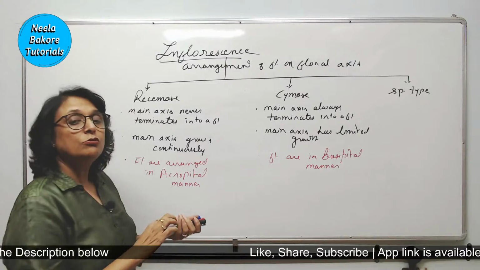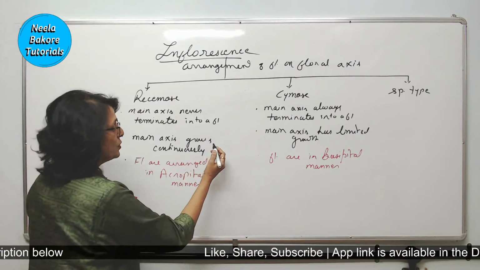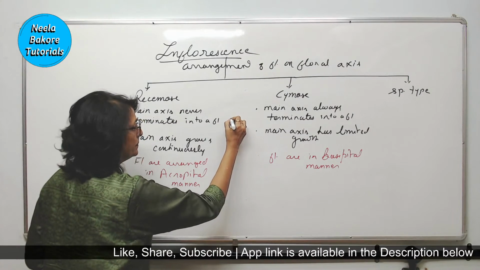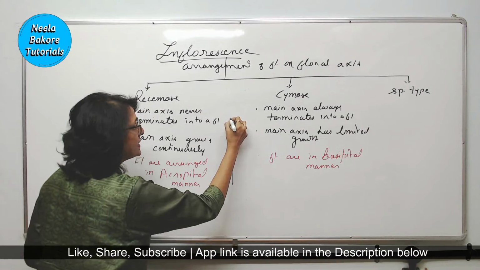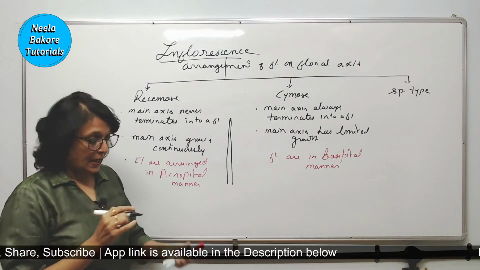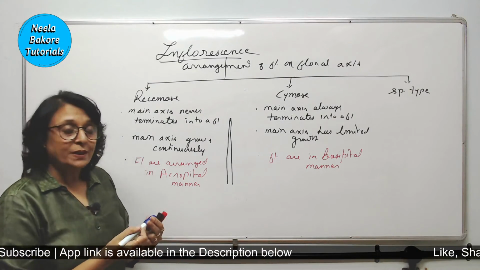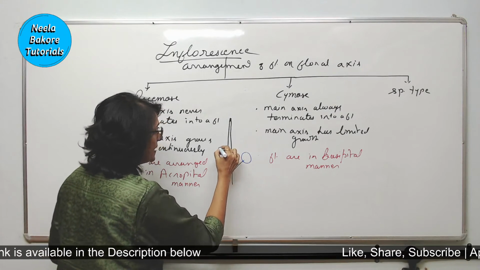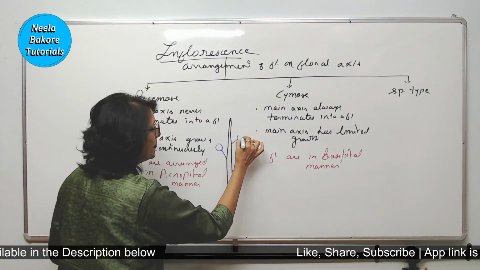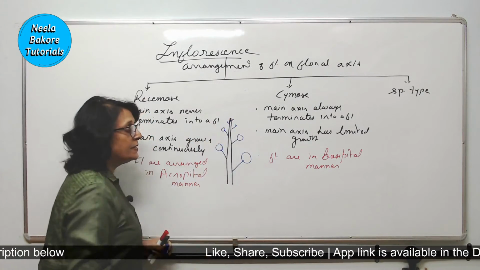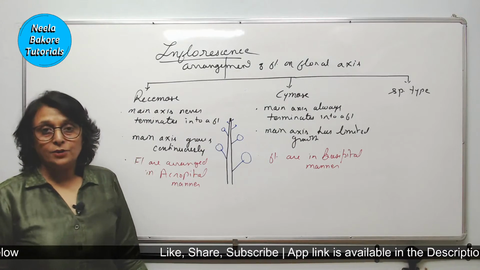So now let us draw this diagram. Suppose we are talking about racemose. So this is the main axis. The main axis has a bud here, so it continuously grows. It has acropetal arrangement of flowers. So the lower flower is going to be the biggest. As we go towards the tip, the flower size goes on becoming smaller. This is called acropetal arrangement.